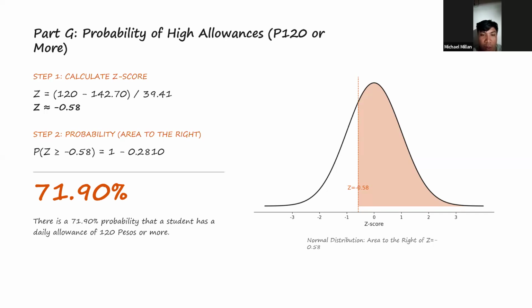This is approximately a 71.90% chance, about 72% or roughly 3 out of 4, that a randomly selected NBS student receives 120 pesos or more per day. This means getting less than 120 pesos is relatively uncommon. Only 28% of students, roughly 1 in 4, fall into the lower category, with those at 40, 60, 80, 80, 90, 90, and 100 pesos. And that's all for my presentation.